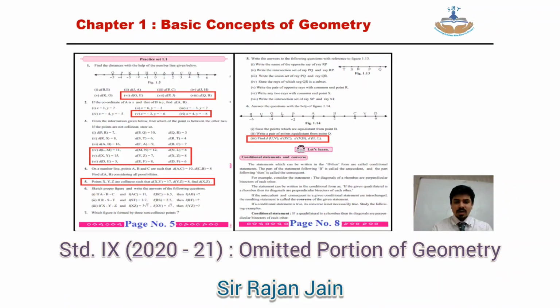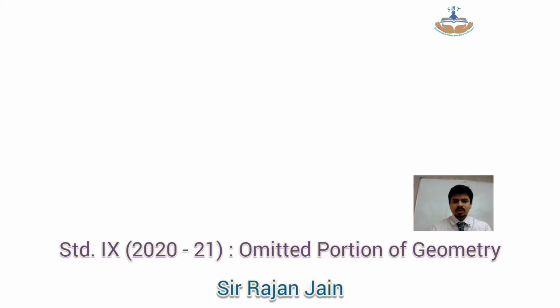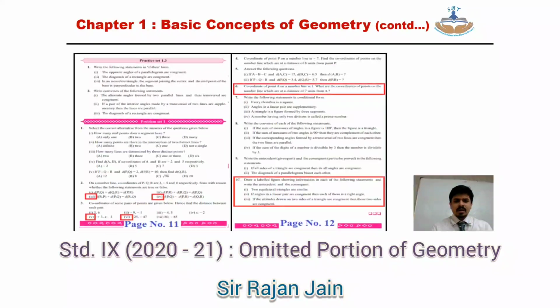Okay. Then come directly to page number 8. On your page number 8, question number 6, third part is omitted over there. Going to the next part, come to your page number 11 directly now. From your problem set 1, question number 2, last two sub questions, that is the third and the fourth one is omitted. From your question number 3, again the sub question number 5th and 6th is omitted.